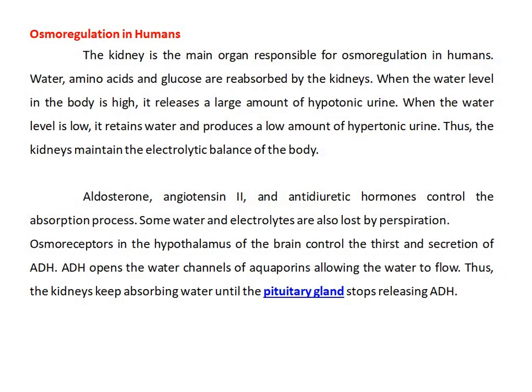Osmoregulation in human beings: water, amino acids and glucose are reabsorbed by the kidney. Mainly aldosterone, angiotensin 2 and antidiuretic hormone control the absorption process. Some water and electrolytes are also lost by respiration.